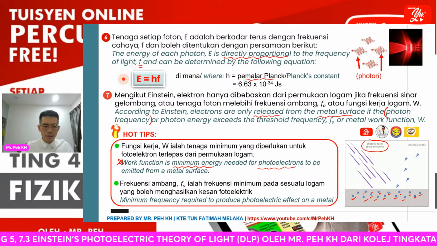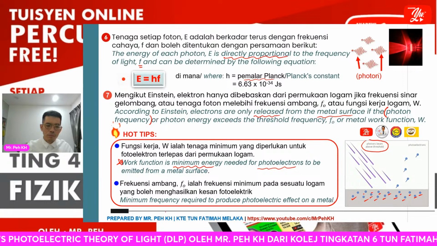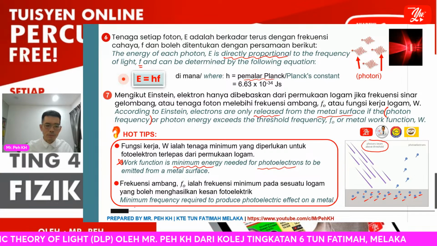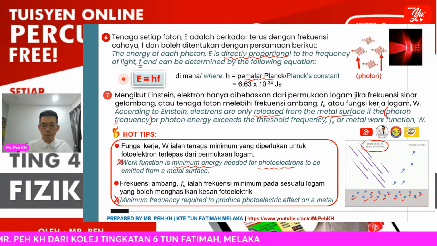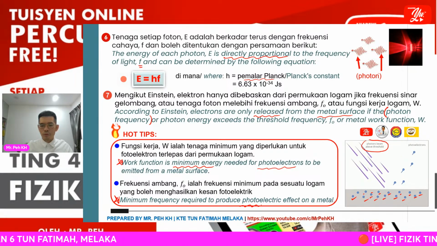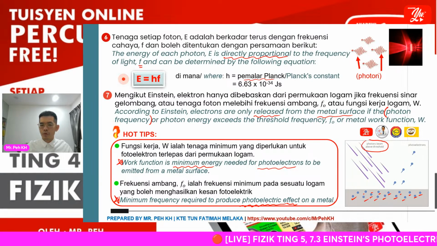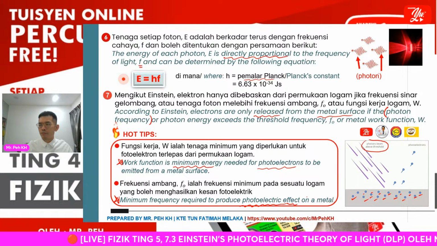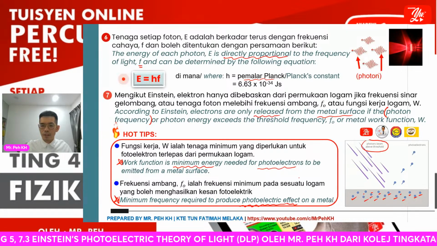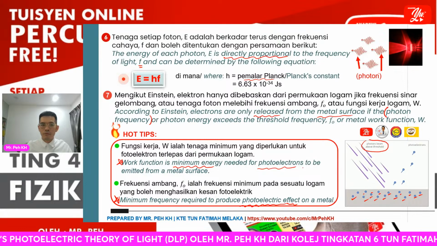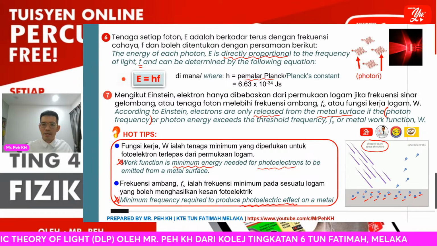The threshold frequency is the minimum frequency required to produce a photoelectric effect on the metal. If you learned subtopic 7.2, you should already know the photoelectric effect: the electron is emitted from the metal surface when it gains enough energy from the photon energy or the light energy provided.